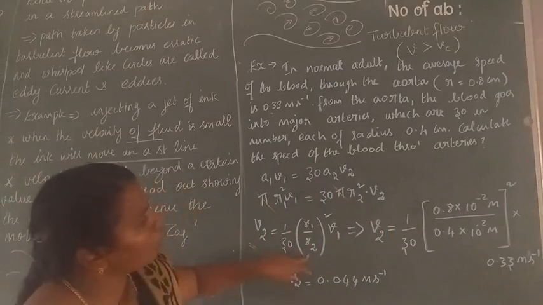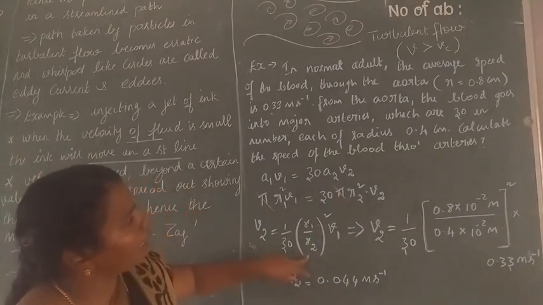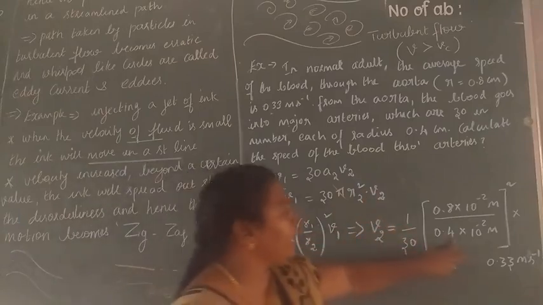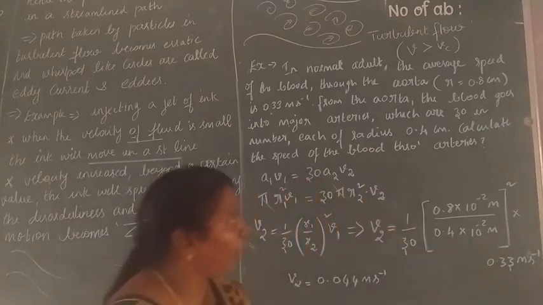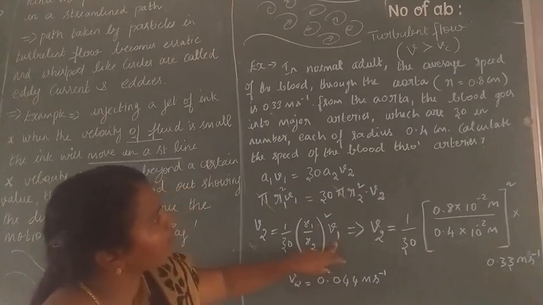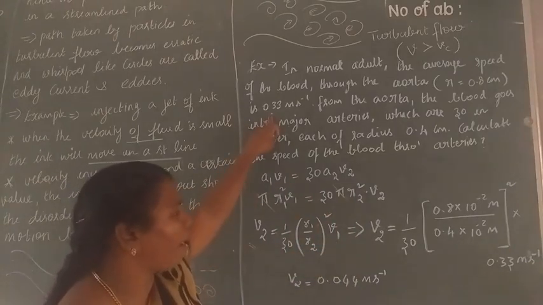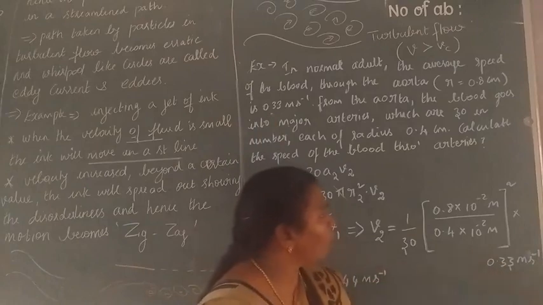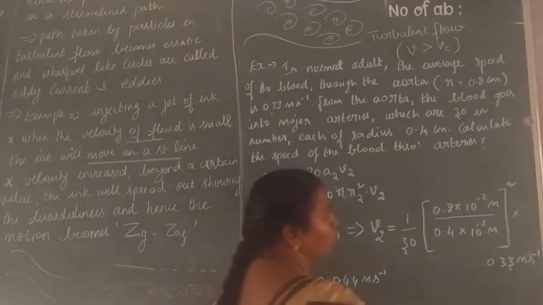divided by R2. What is the R2? R2 you get is 0.4 into 10 to the power of minus 2 meter, into what is the V1? They are given the velocities now. What is the velocity they are given? So 0.33 meter per second. So now cancel all those values.